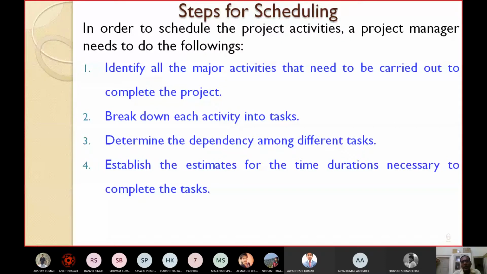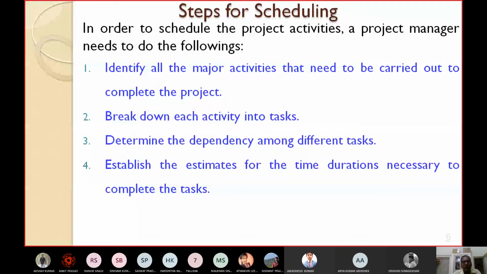Here, tasks we can say are normally those which cannot be further subdivided, or an activity which can be completed within 1 to 2 weeks. So in that way we call them tasks. So break down each activity into tasks. That means the jobs which can be completed within say 2 to 3 weeks or 1 to 2 weeks.